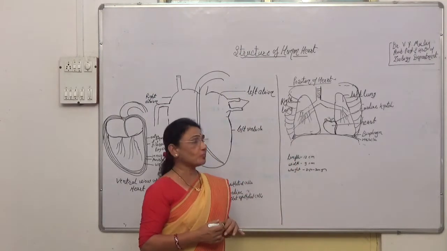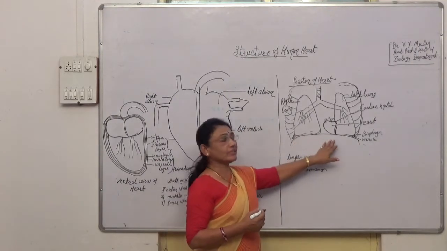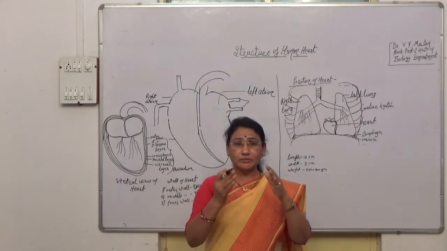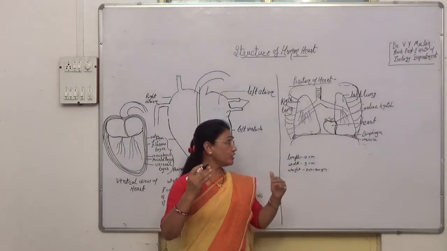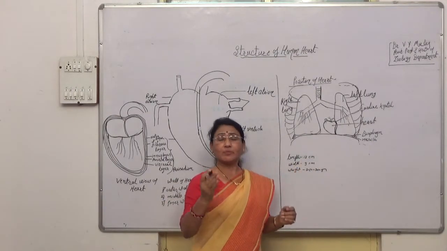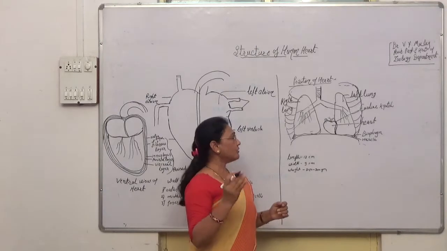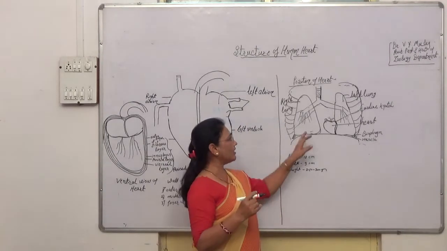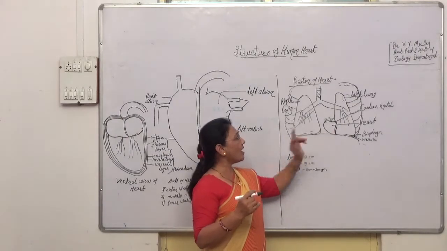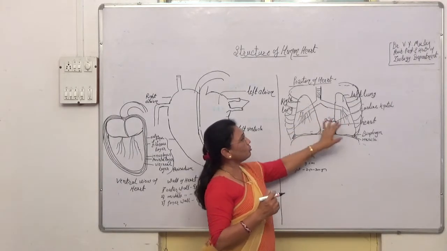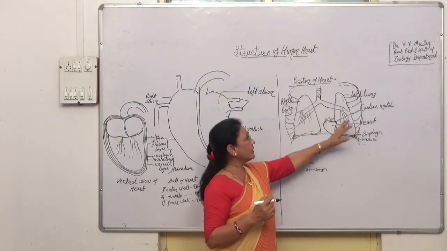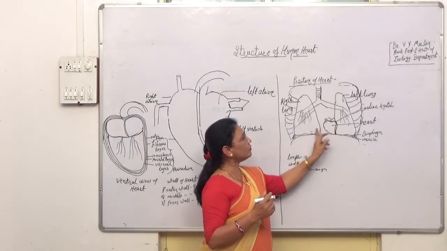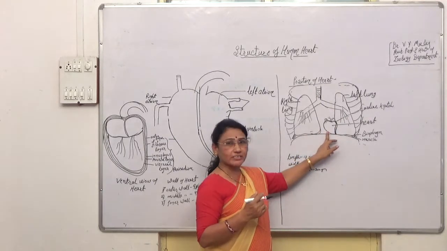If you see the position of the heart, it is present in the mediastinum. What is meant by the mediastinum? Mediastinum means it is present in the middle part of the thoracic cavity. In the thoracic cavity, two delicate organs are present. One is the lungs and another is the heart. These are the two lungs, the right lung and the left lung, with the bronchi. In between the two lungs, the position of the heart is there.